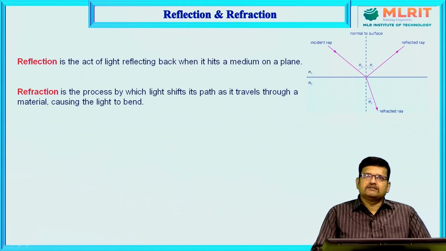First, what is reflection and refraction? Generally we know that every object has the property of giving reflection.